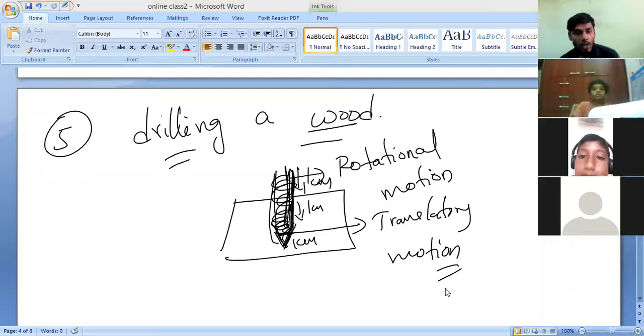So what is the meaning of this mixed motion? It means the object is having more than one type of motion. Understand? If the body contains more than one type of motion, then that is to be called mixed motion. So that is what you should understand.